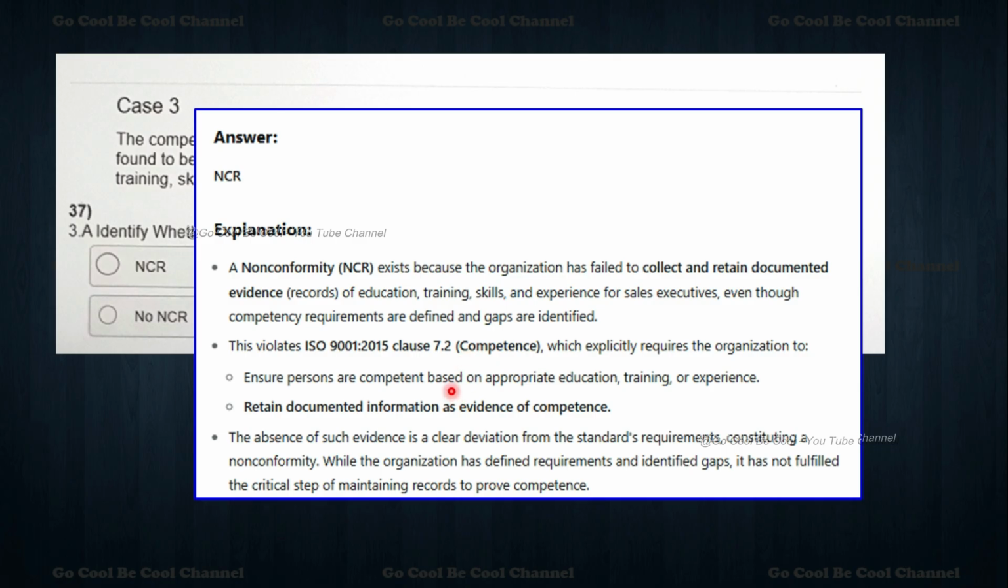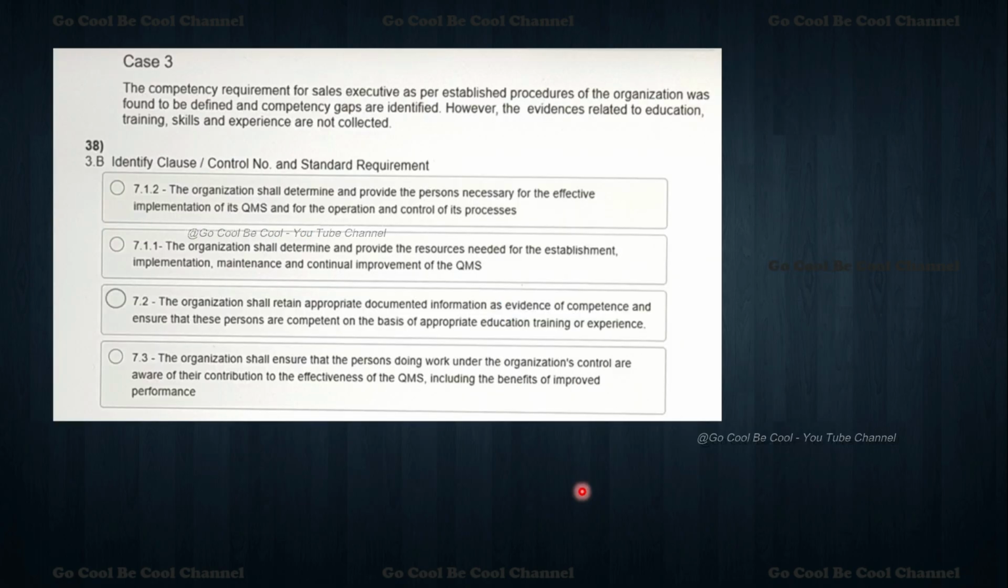So this violates ISO 9001 clause number 7.2, competence, which explicitly requires the organization to ensure persons are competent based on appropriate education, training or experience, and to retain documented information as evidence of competence. The absence of such evidence is a clear deviation from the standard requirements, constituting the non-conformity. Now moving towards case number 3, the same thing, my dear friends.